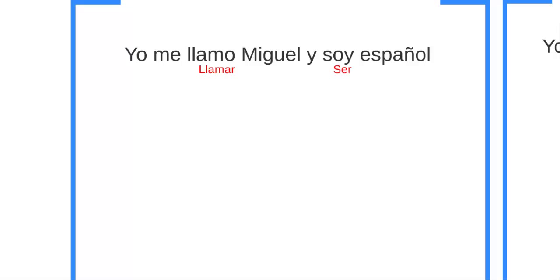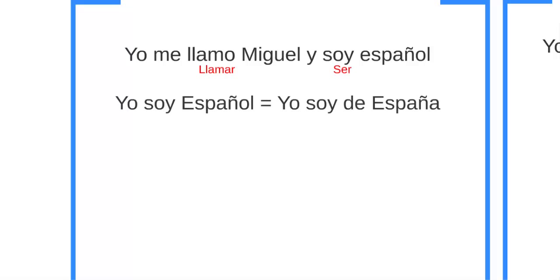So we have yo me llamo Miguel. It's like I call myself Miguel, or my name is, if we make the real translation. And yo soy español. Soy is to be, ser. So I'm Spanish. So we have yo soy español and yo soy de España. I can say both ways. So I can say yo me llamo Miguel y soy de España.